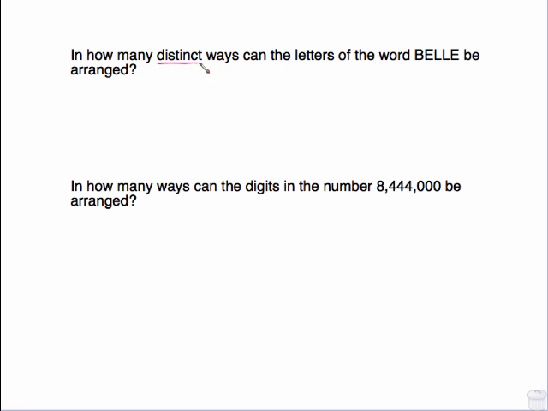And how many distinct ways can the letters of the word bell be arranged? Distinct is a good tip-off that we're going to be using that formula about the repeat letters. So we've got 5 letters total on the top. And on the bottom, we have 2 E's, so 2 factorial. We have 2 L's, 2 factorial. So to write this out, 5, 4, 3, 2, 1. 2 factorial is just 2, and this one is just 2. So cross out those 2's. I could reduce 2 into 4 and get 2. Then I'm looking at 5 times 2 times 3, which is 30.